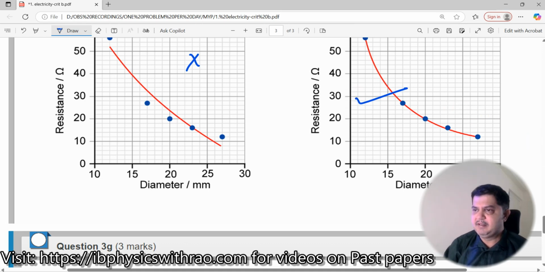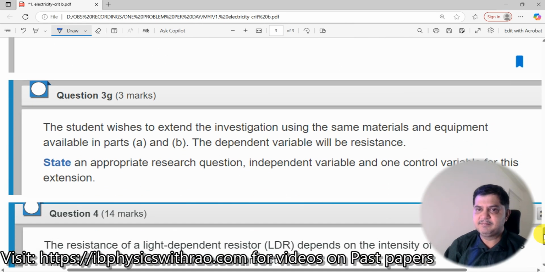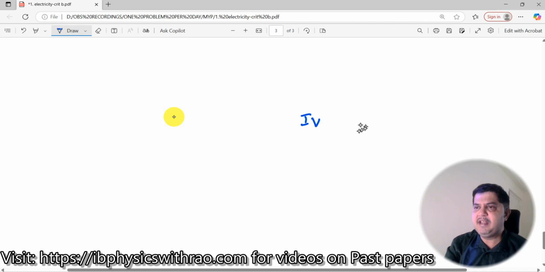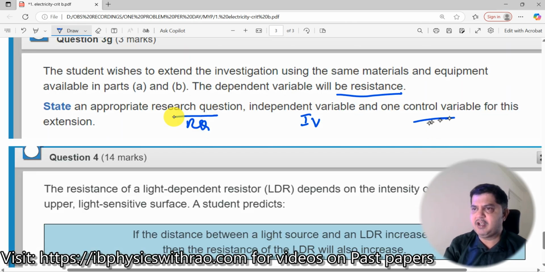Okay, we can move on to the next question. The student wishes to extend the investigation by using the same materials and equipment available in part A and B. The dependent variable would be resistance. Okay, he has not changed the dependent variable. State an appropriate research question. Research question, RQ, you need. Then you need your IV and one control variable, because this is your DV. It's already known to us.